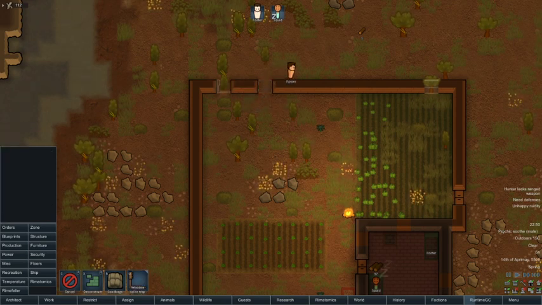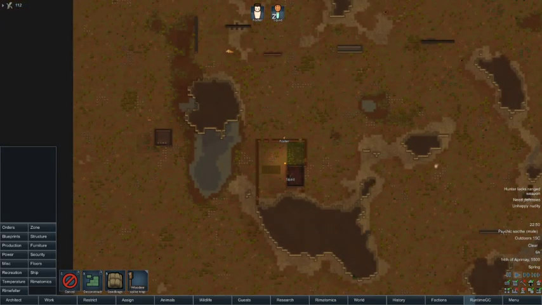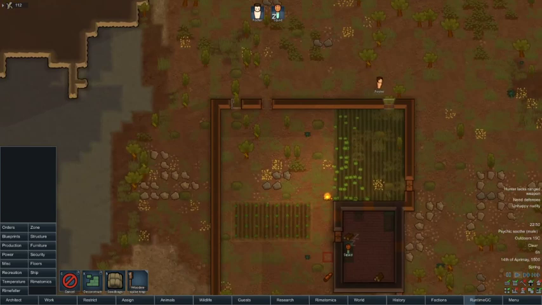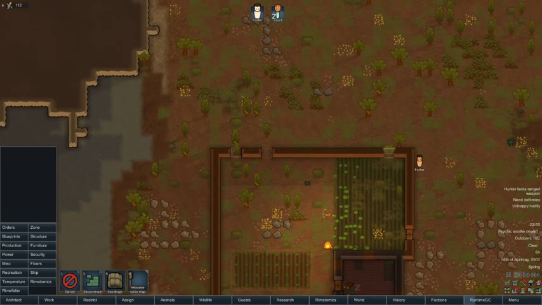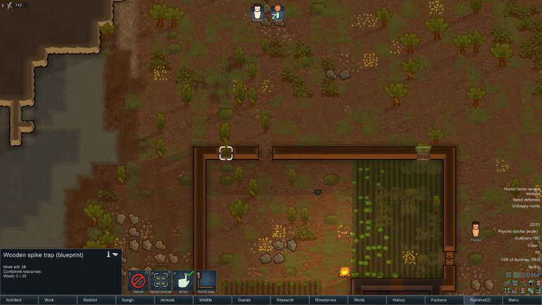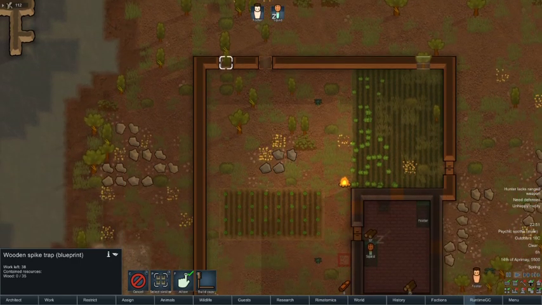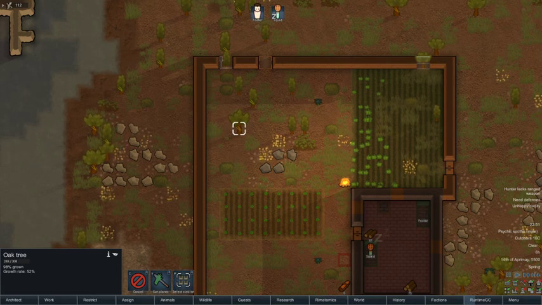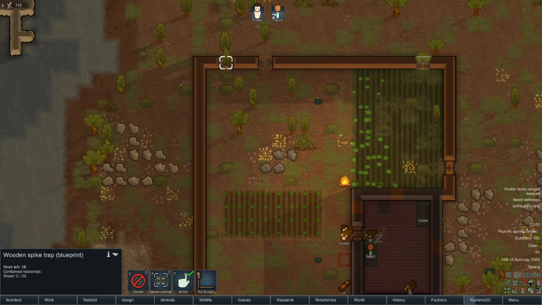So we want a hole so that if any raiders come to our little square of land here, they will try and go through this hole. If I stick a trap here, then they will hit this trap, hopefully taking quite a lot of health. Meanwhile, we can stand back here. If I build some sandbags behind this tree, once we've cut it down, we can just shoot them off as they run over our trap.